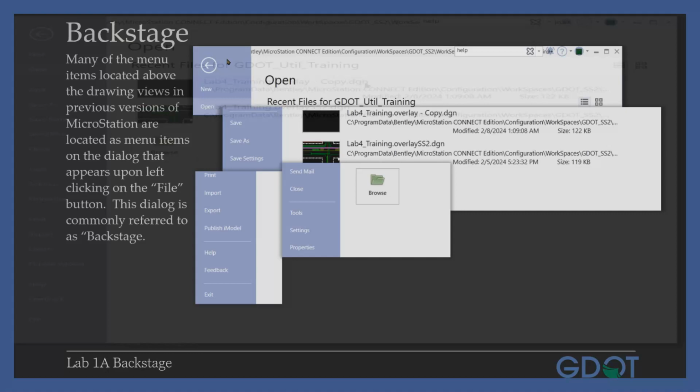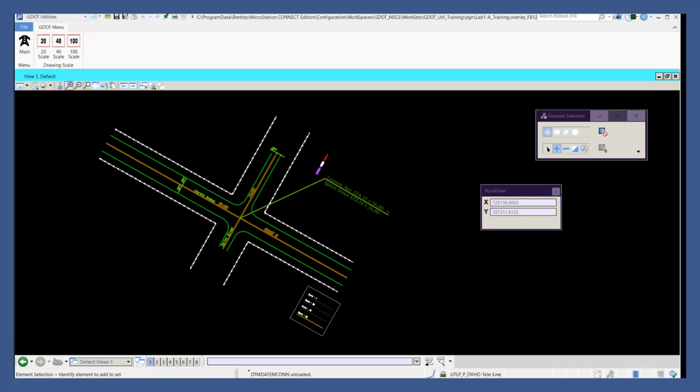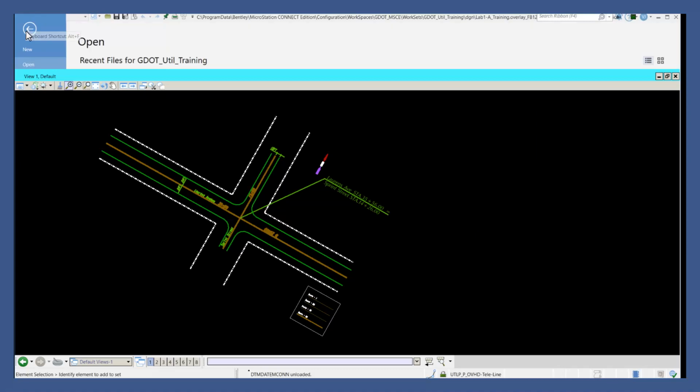Many of the menu items located above the drawing views in previous versions of MicroStation are located as menu items on the dialog that appears upon left-clicking on the File button. This dialog is commonly referred to as Backstage. The Backstage dialog can be reached by selecting the File option.